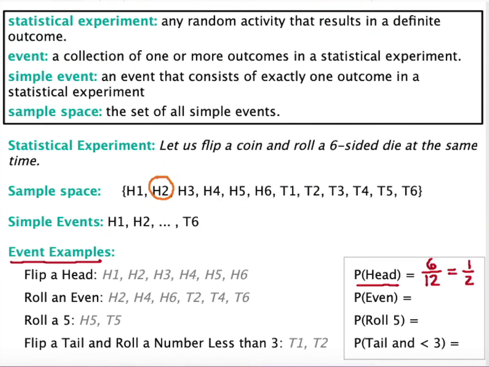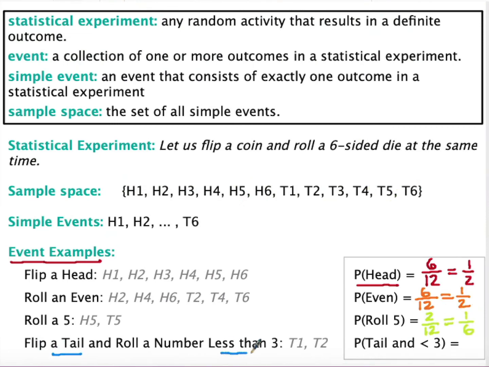The next one, rolling an even, you'd have to go through and find out which of those simple events had an even number rolled. And it turns out that it's 6 of them, so the probability of rolling an even would be 6 out of the 12, again 1/2. Rolling a 5, we know that a 5 is rolled in 2 of those simple events, so rolling a 5, the probability would be 2 out of 12.